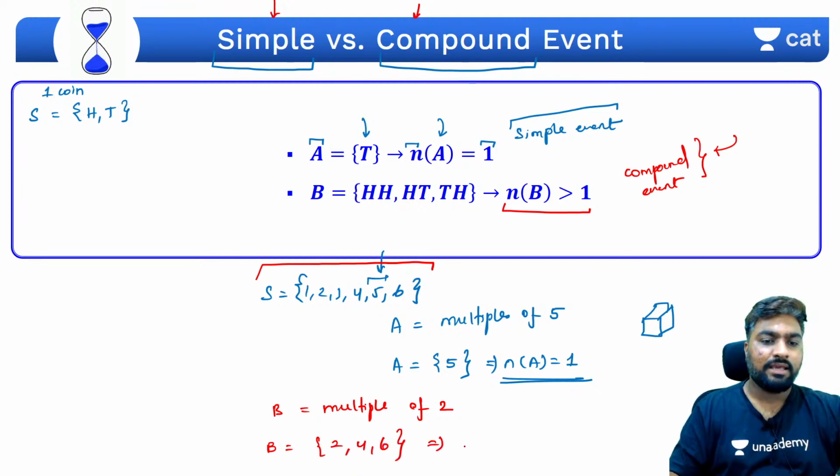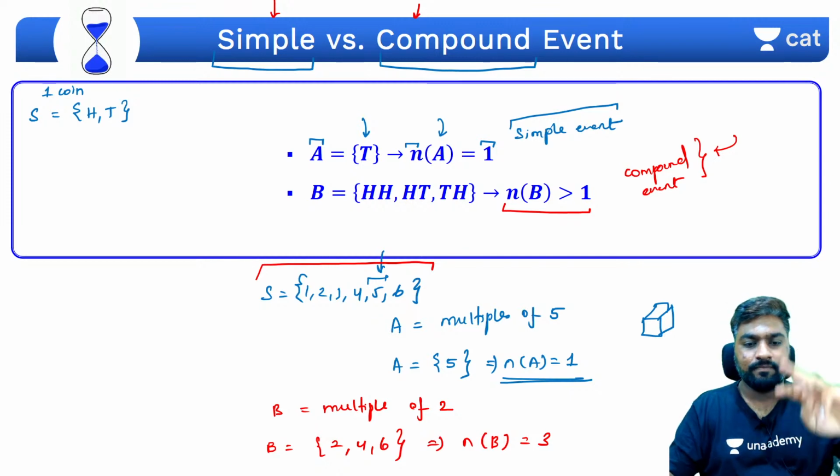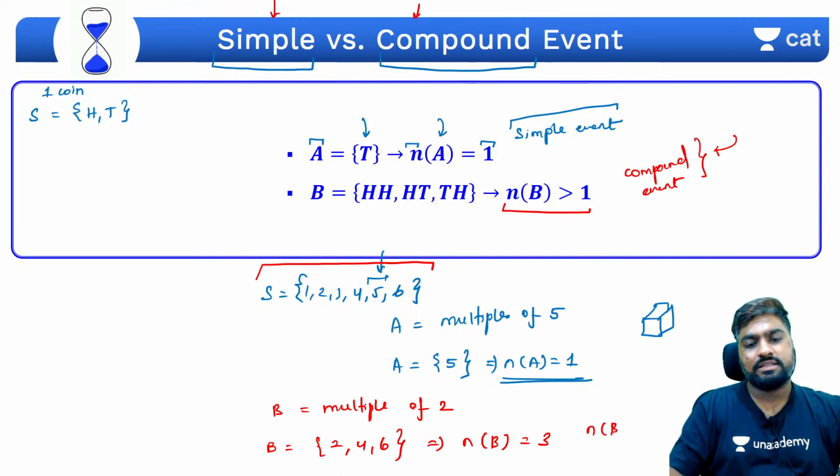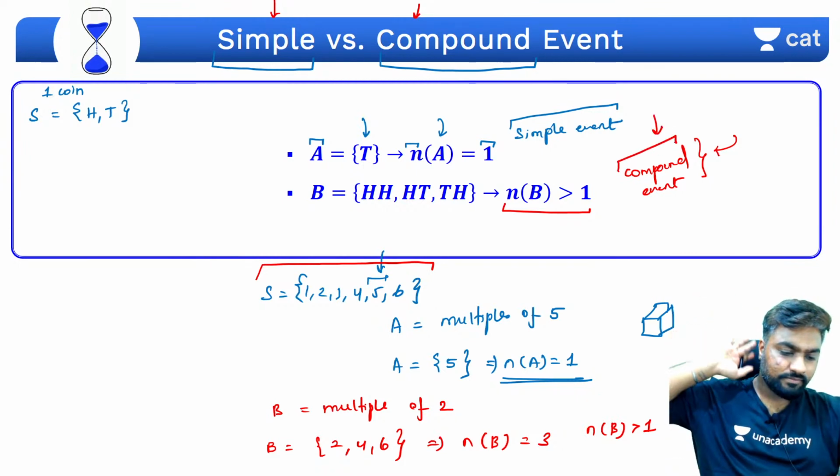Yes, that means number of terms in B is 3. So if the number of terms in a particular event is more than 1, it's called compound event. Done?